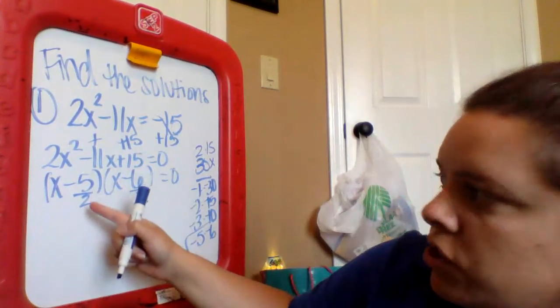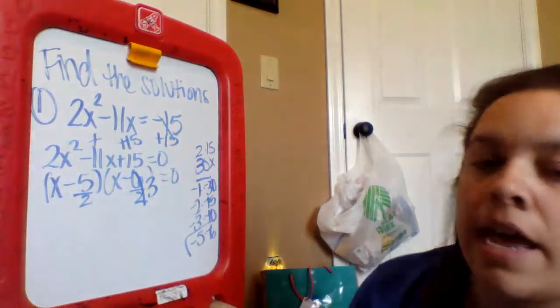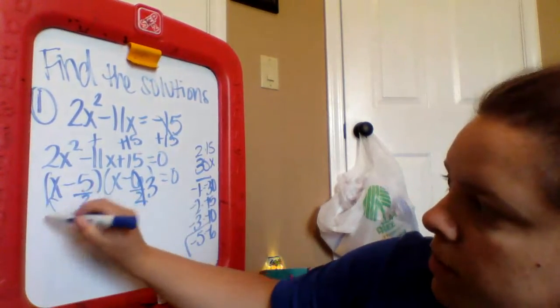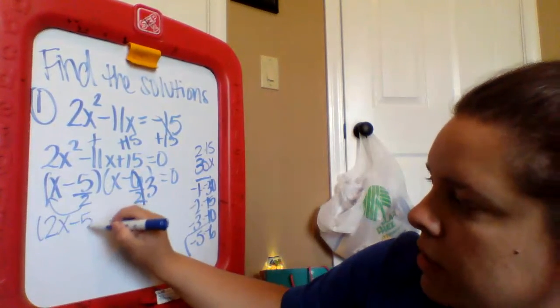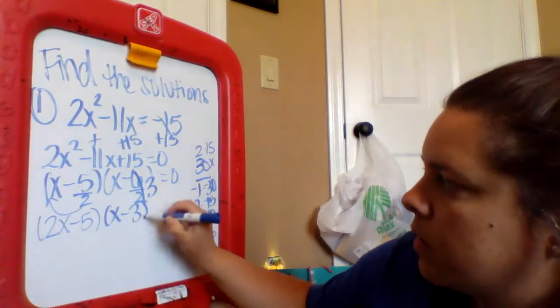Reduce. 5 over 2 doesn't reduce. 6 over 2 though. 6 divided by 2 is 3. And then bottoms up. So bottoms up that 2. So that's 2x minus 5. There's no bottom there, so that's x minus 3.